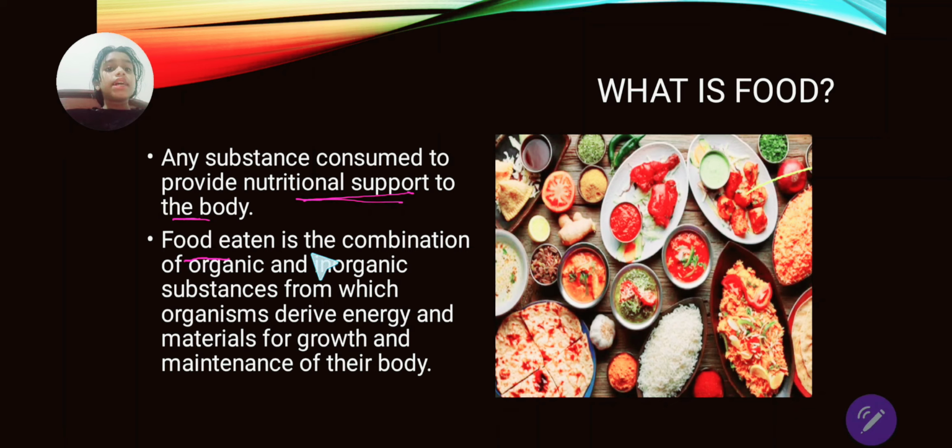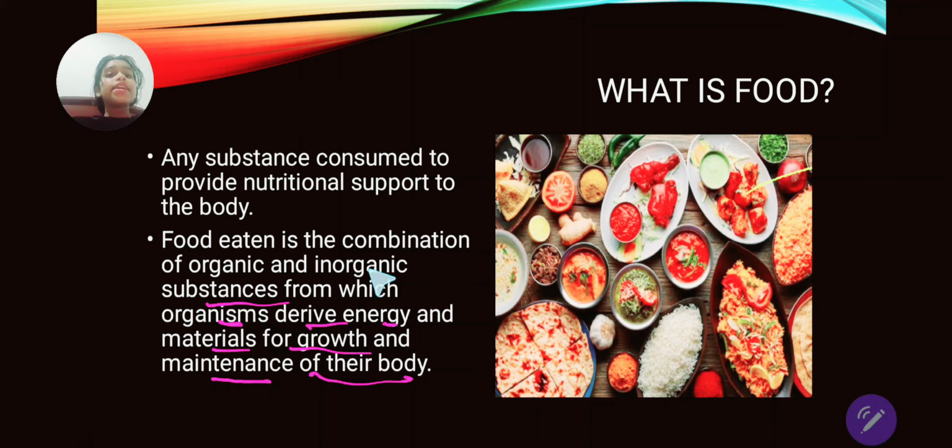Now, food eaten is a combination of organic and inorganic substances from which organisms derive energy and materials for growth and maintenance of their body. Now, what does this paragraph mean? This means food that we eat or that is consumed is a combination of organic and inorganic substances. Now, what are organic substances? Organic substances are substances that have covalent bonds. What is a covalent bond? Covalent bonds are the ones that have C-H bonds, carbon and hydrogen bonding.